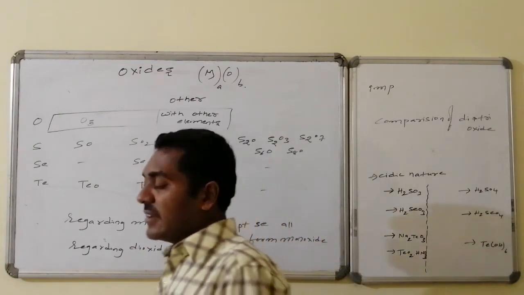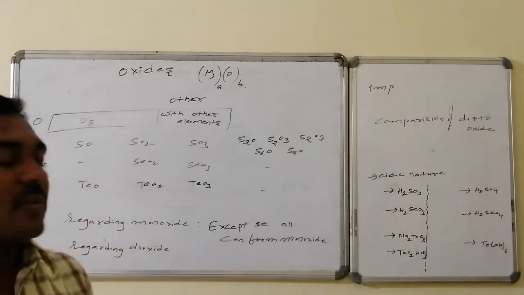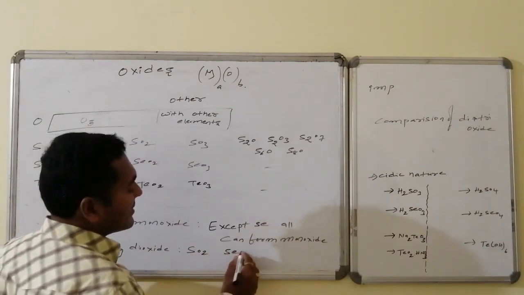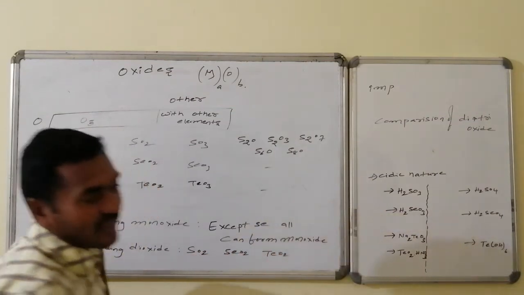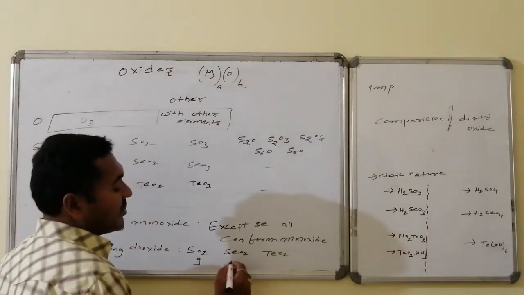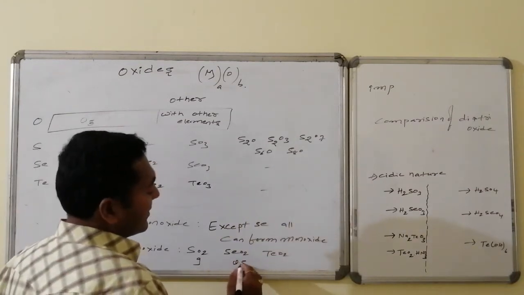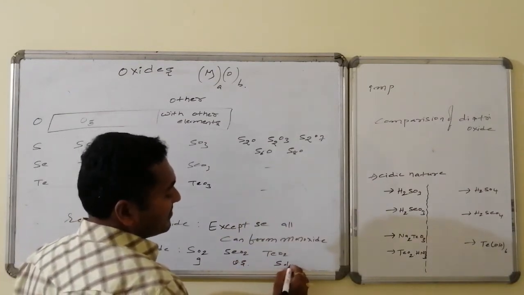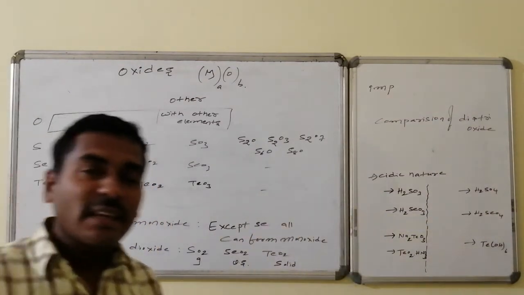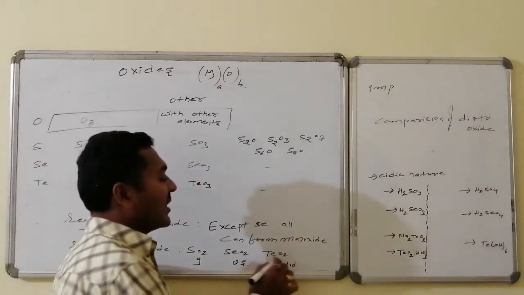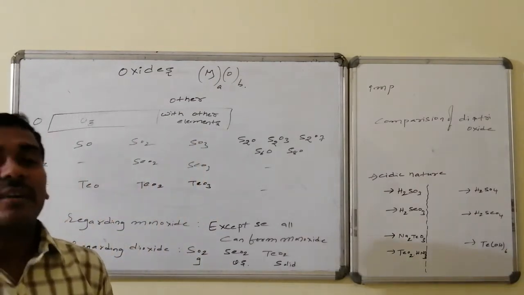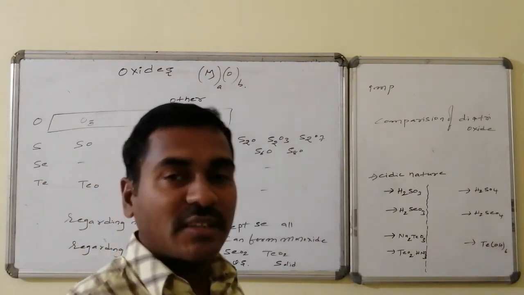Now let us go for the dioxides. Regarding dioxides, we have important dioxides like sulfur dioxide, selenium dioxide as well as tellurium dioxide. Out of these dioxides, sulfur dioxide is a gas, selenium dioxide is a volatile solid, whereas tellurium dioxide is a solid. Look at the physical phase: that is the physical state changing from disordered gaseous state to ordered solid state.